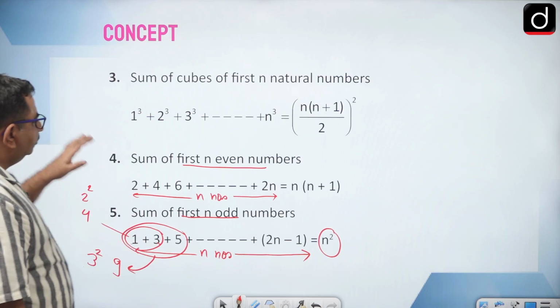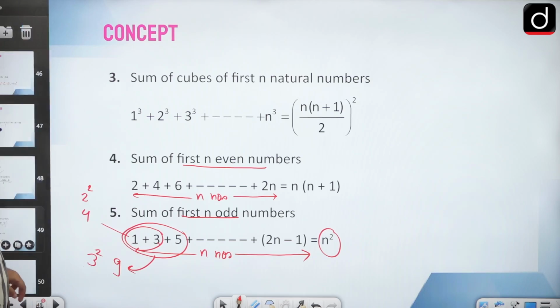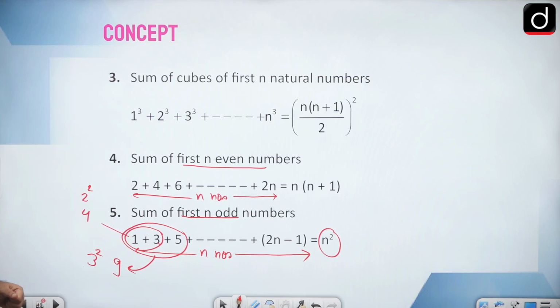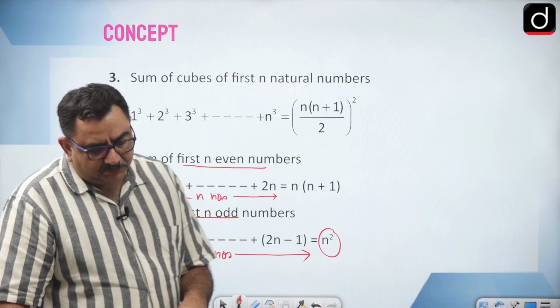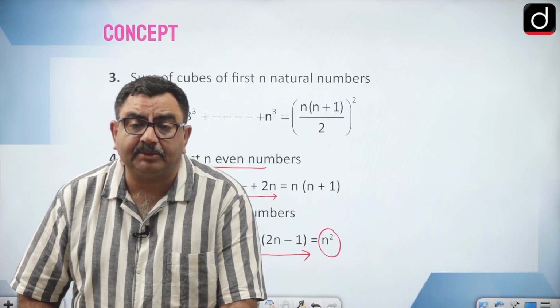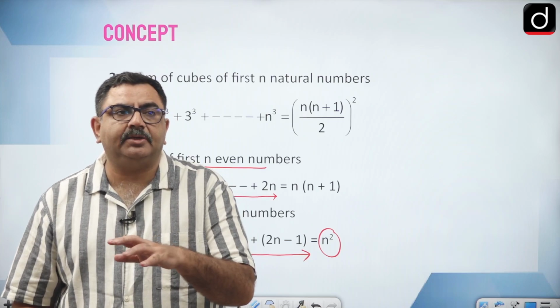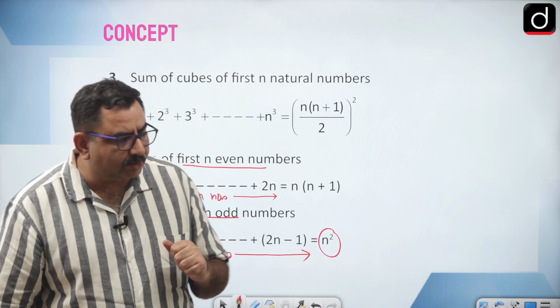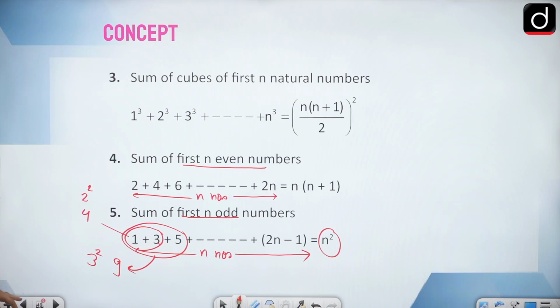Okay, so these are some basic formulae. Now we will discuss what kind of questions they may ask and what other formulae we can derive from these ones. Let's see the questions.